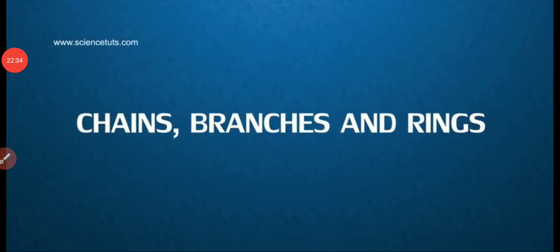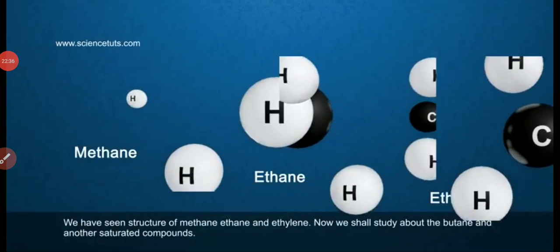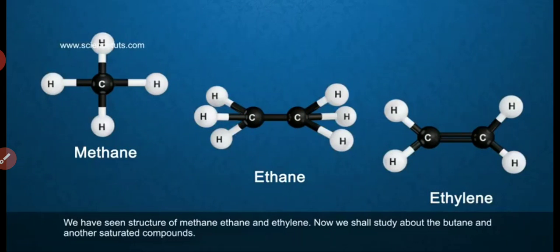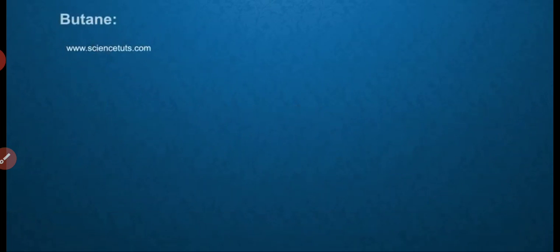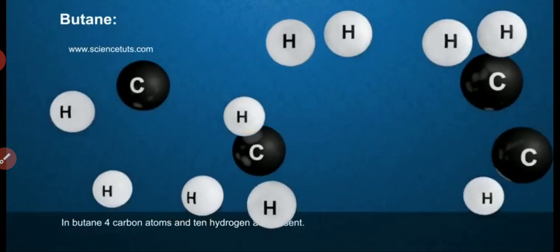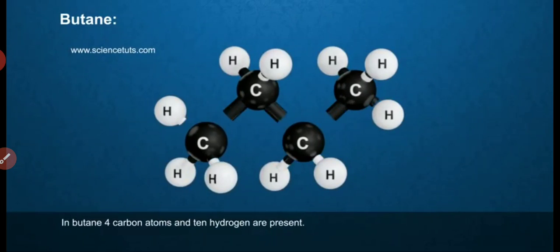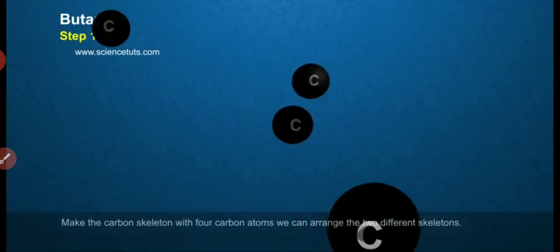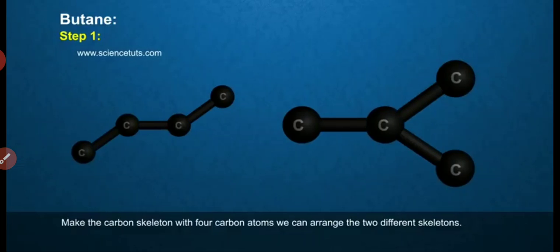We have seen the structures of methane, ethane and ethylene. Now we shall study butane and other saturated compounds. In butane, 4 carbon atoms and 10 hydrogens are present. Step 1: make the carbon skeleton with 4 carbon atoms.